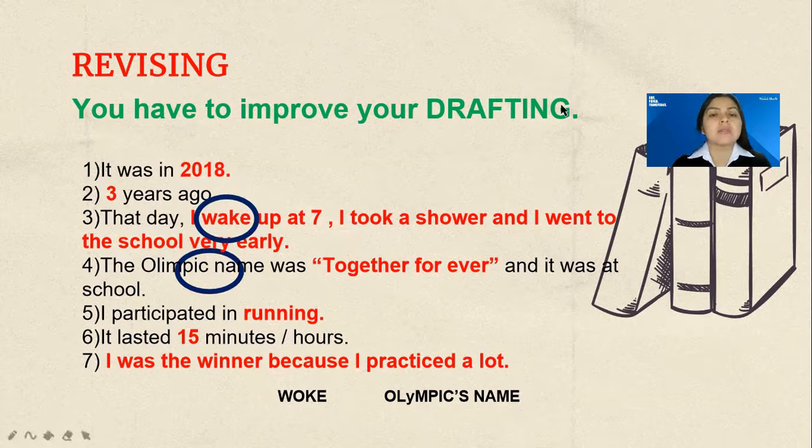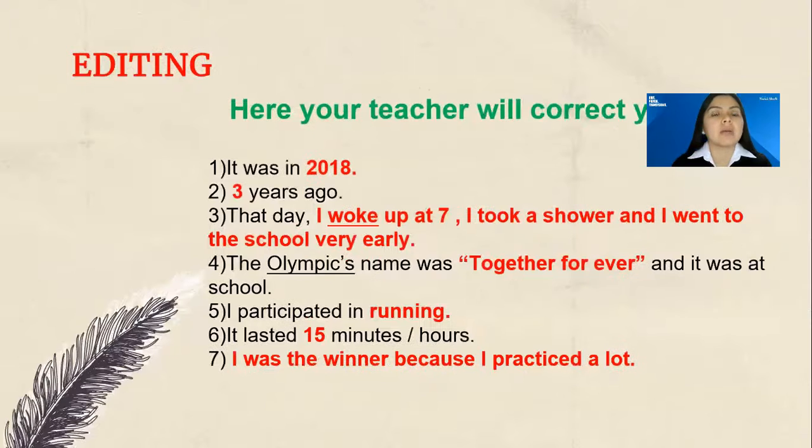Your writing. So, for example, wake, we have to consider the verb but in the past, woke, right? And the Olympic name, right? Remember that Olympic, yes, is with Y. And of course, the possessive, right? The Olympics name, okay? Then, when your teacher has already revised, okay, we are going to continue with editing.